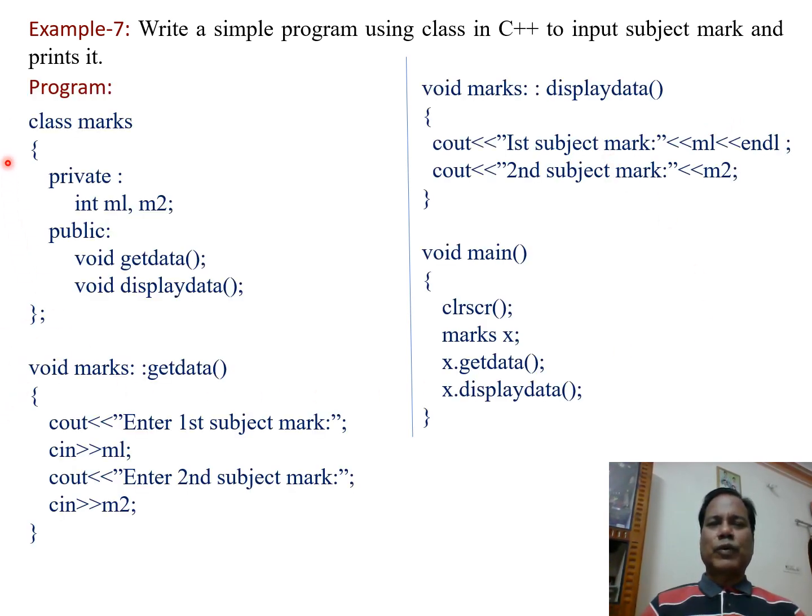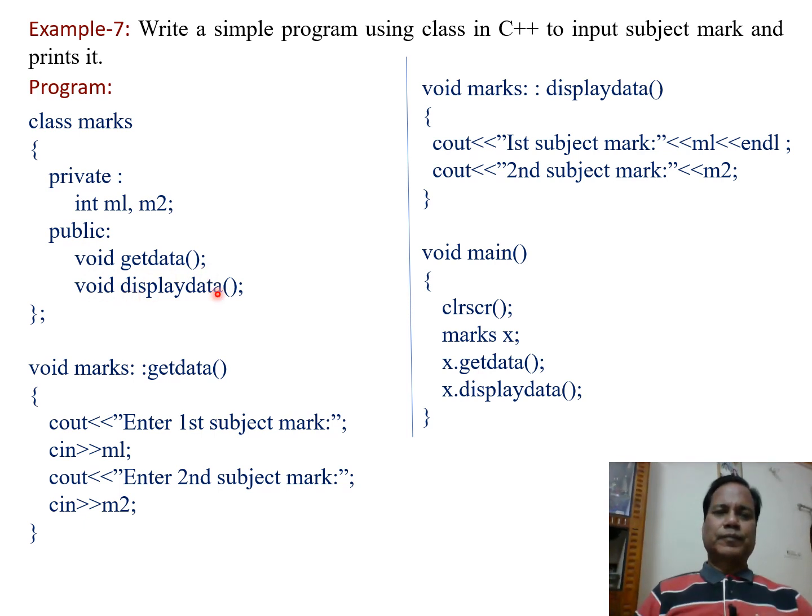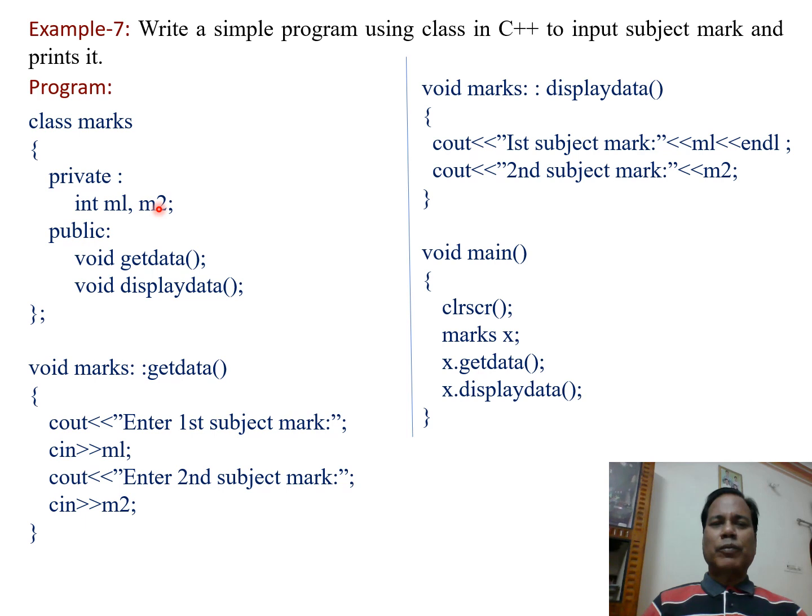So in this program, a class with the name marks is declared. This class has int m1 and m2, two marks variables, and two member functions, void getdata and void displaydata. The marks are private, so any outside function can't access these marks, and so the access specifier is private.